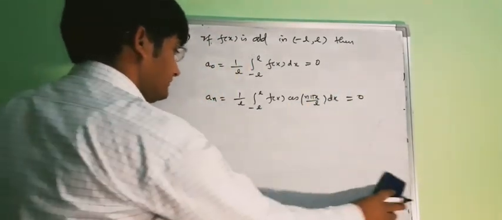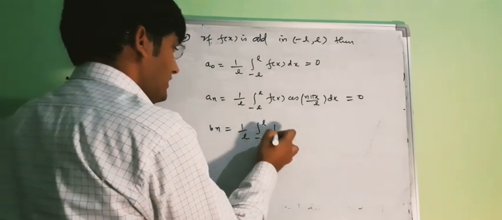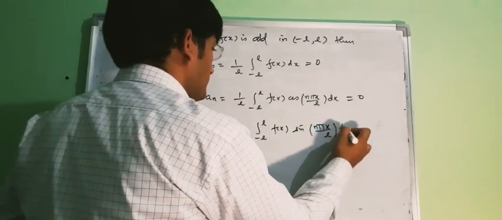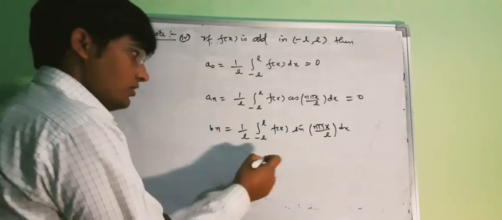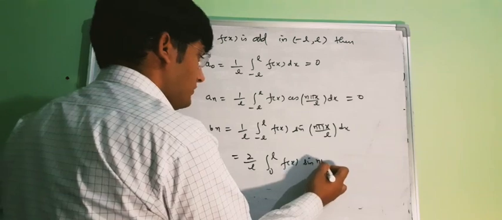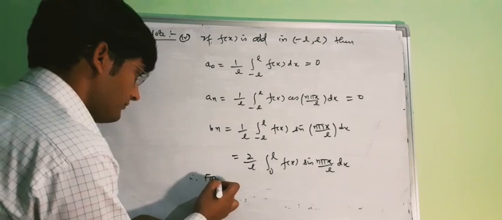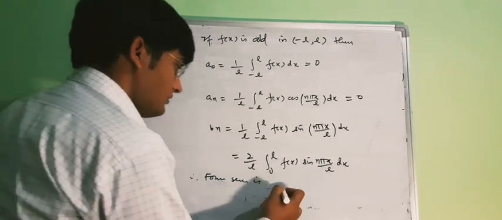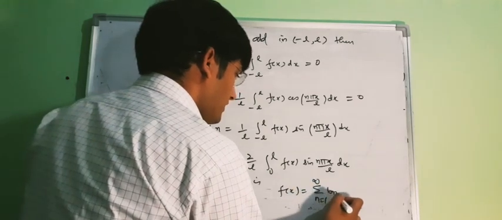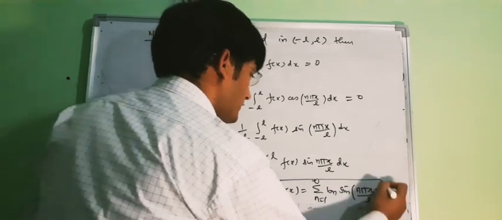And b n is 1 upon L, minus L to L, f(x) sin n pi x upon L dx. Now f(x) is odd, sin is odd, so this will be 2 upon L, 0 to L, f(x) sin n pi x upon L dx. Therefore Fourier series is f(x) equal to summation n equal to 1 to infinity b n sin n pi x upon L. So this is your Fourier series.